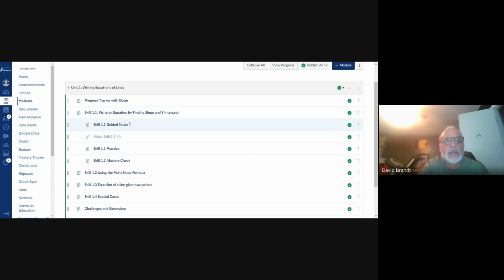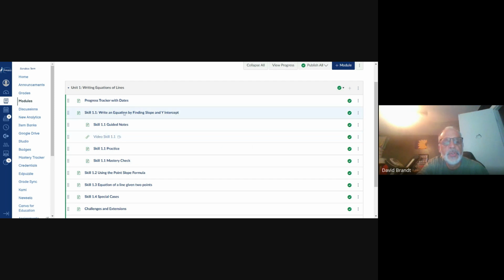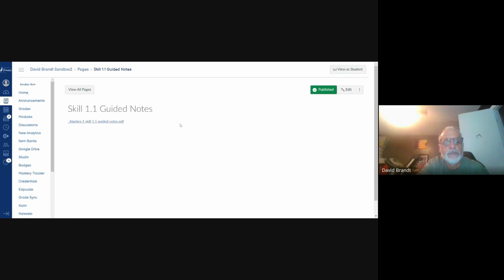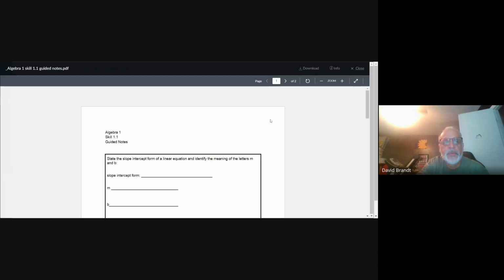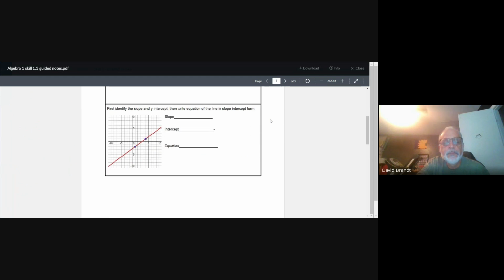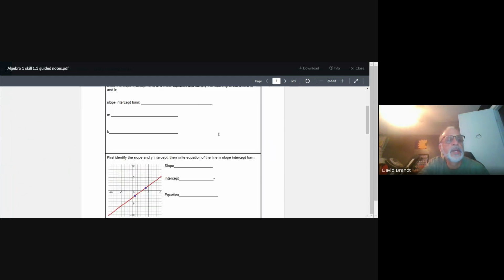So that was the progress checker. Skill 1.1 here, it says that's basically what the first skill is about. There are guided notes. There's a video here. It's about an 8-9 minute video that you'll use. Well, let me show you what the guided notes look like. All right, the guided notes, this is a PDF file, but I have a paper copy available in class. That's what the guided notes will look like. You'll have those in front of you as you watch the video.